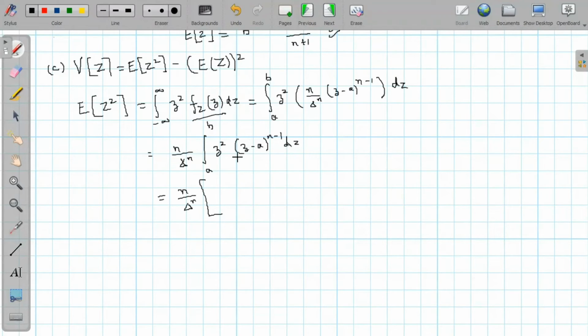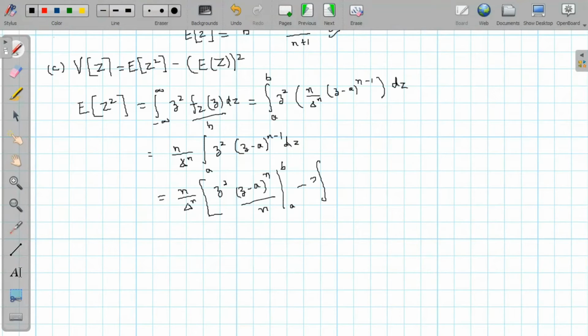So this is equal to N by delta raised to power N. Integrating by parts again, we will get Z square, and the integration of this will be (Z minus A) raised to power N by N, lower limit A, upper limit B, minus integration, where the differentiation of Z square will be 2Z.